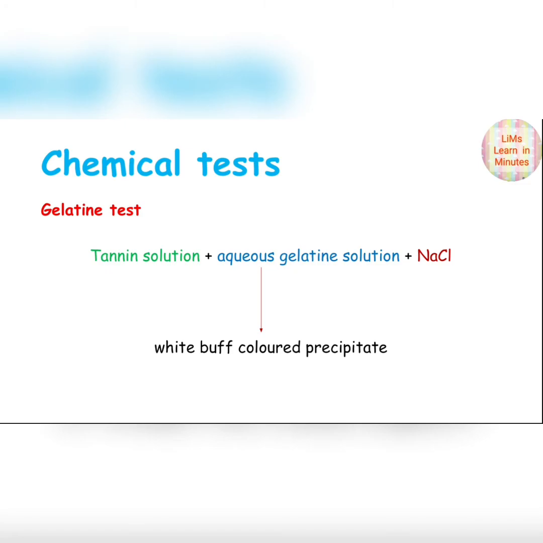Now let's move toward the chemical tests. First is the gelatin test. In this, tannin solution plus aqueous gelatin solution combined with sodium chloride gives a white buff colored precipitate. This is the gelatin test.